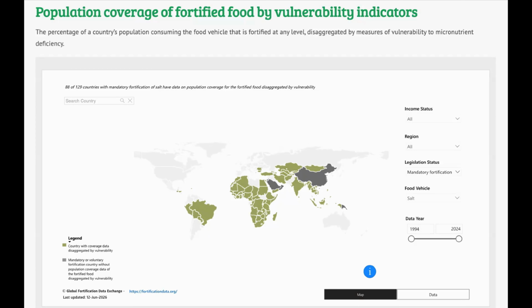In the future, the GFDX hopes to update this visualization to pull out the data points. But until then, we hope this visualization will be a helpful starting point to identifying which countries have coverage data by vulnerability characteristics of interest and help researchers also harmonize how they report vulnerability characteristics in fortification reporting.